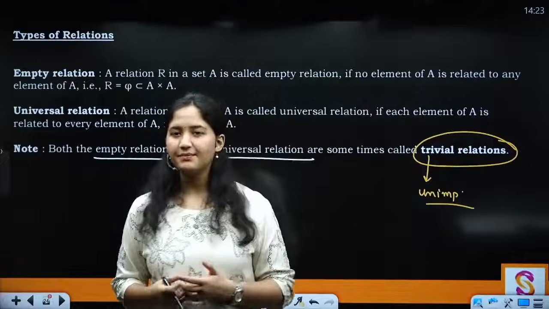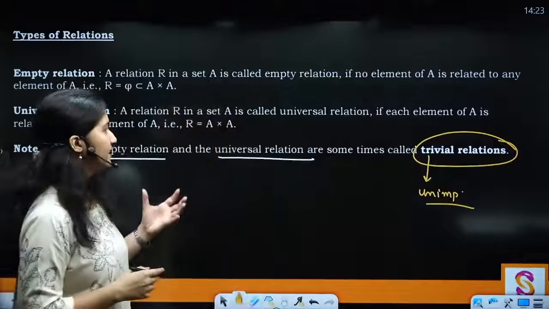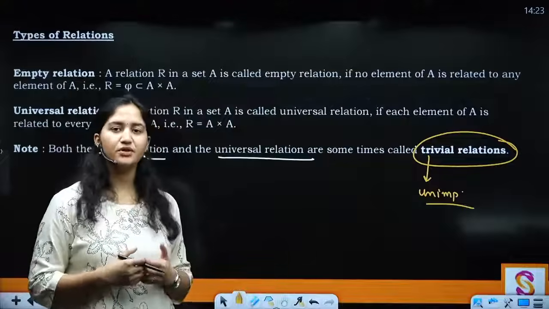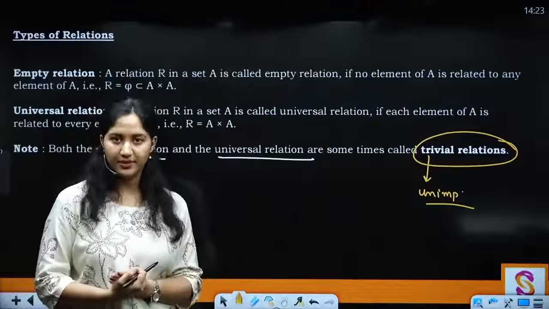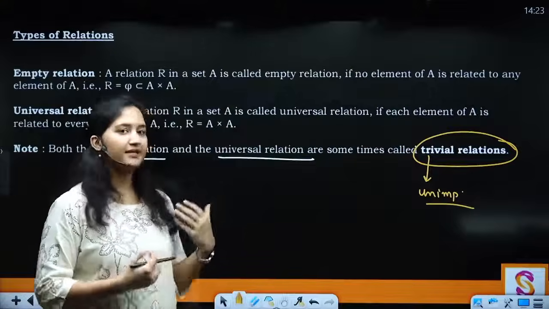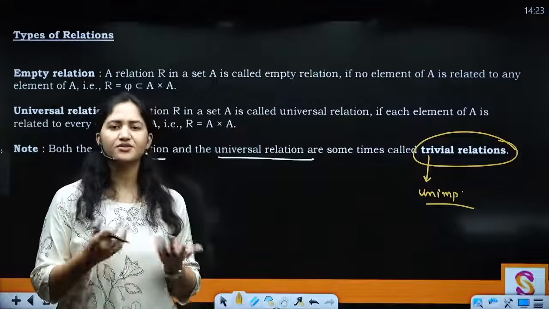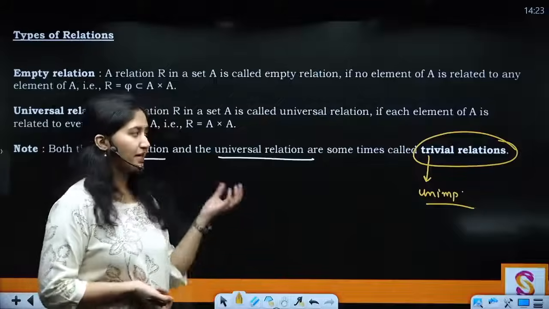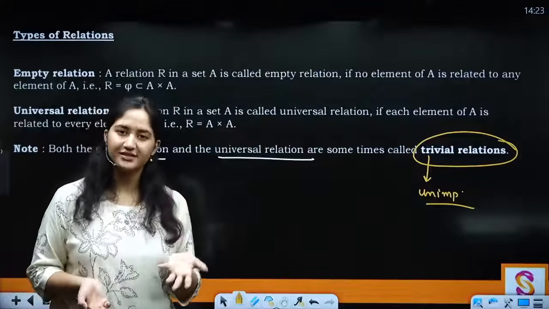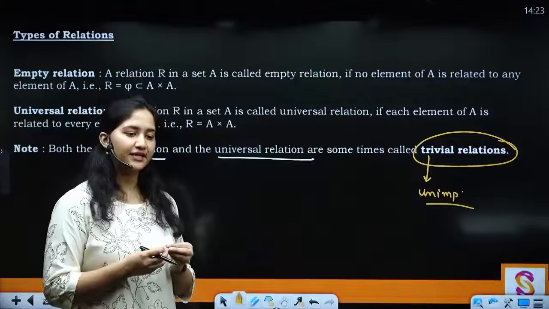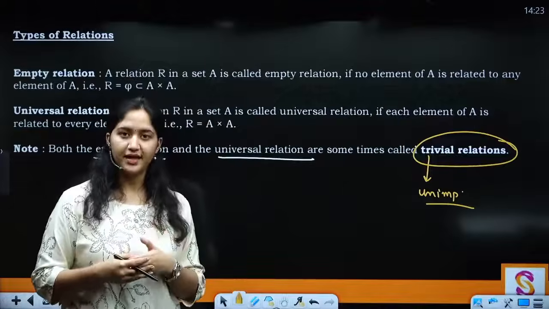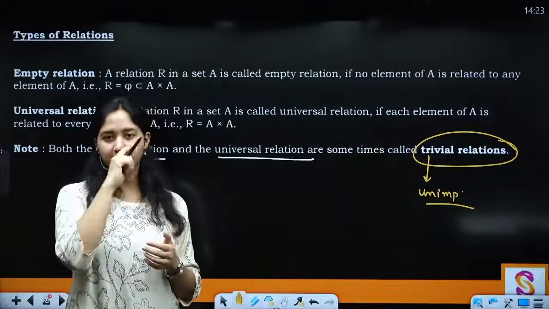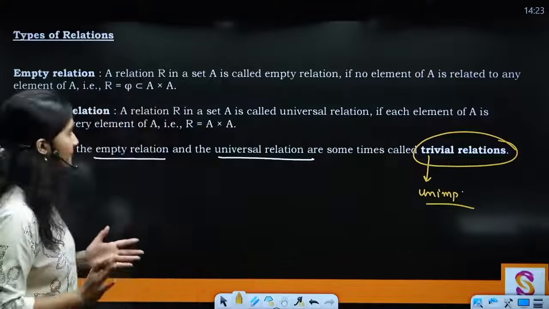Unimportant means, whenever you are going to talk about any relation, you are going to look for special properties as to which element is getting related to which element, right? So if your entire set is related to everything, then there is no speciality in it, right? That is why we say unimportant: we want to see what is so different about the sets or the elements that are being related. If every element is getting related, there is nothing special about it, right?